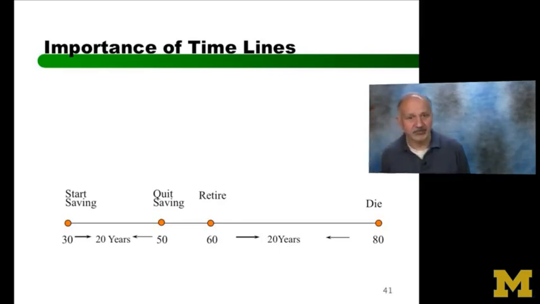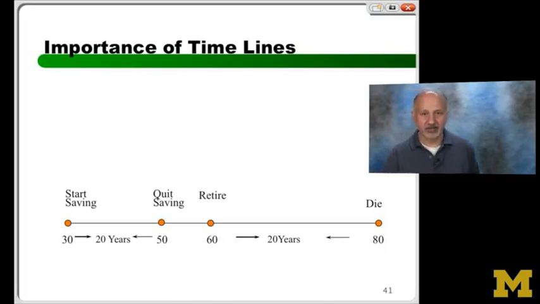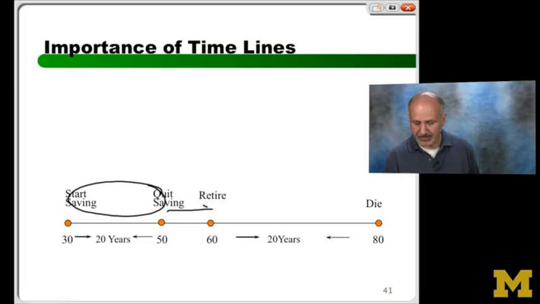So what's going to happen between 50 and 60? If you look at the graph, nothing. So I'm now going to annotate and start writing on this. This is the time period when I'm saving. Here, nothing. In other words, by magic, I'm approximately even. I'm not saving and I'm not dissaving. I know you may not have heard of that word, but I have. You're basically not spending more than you're earning every year. It's a matter of convenience, right?